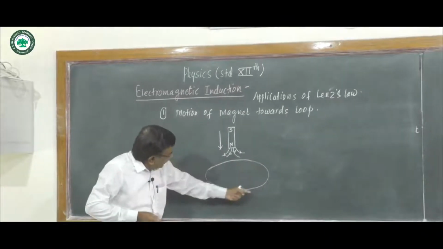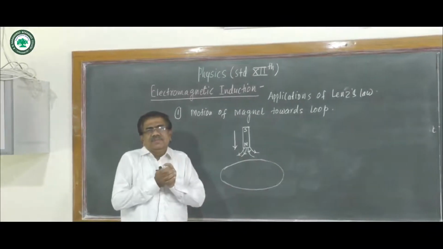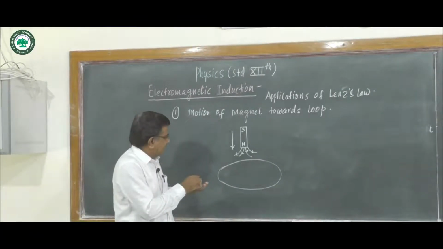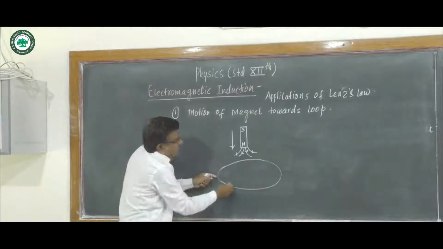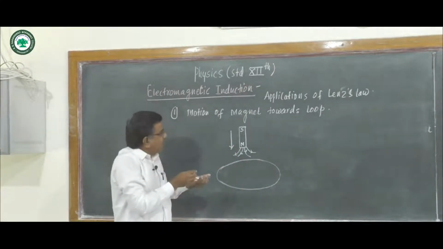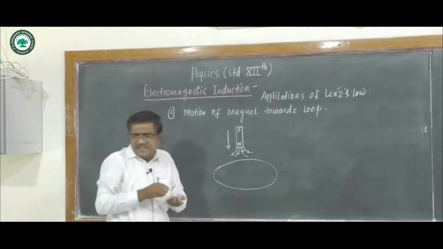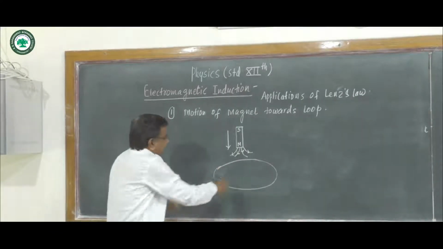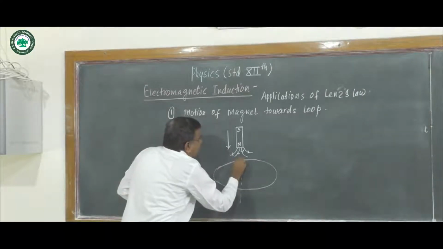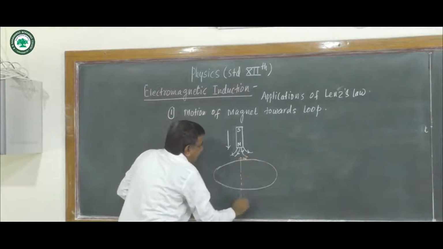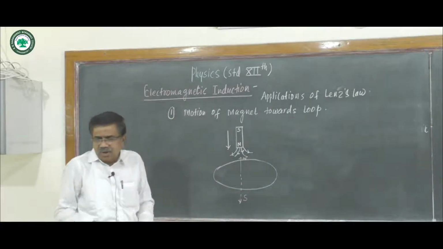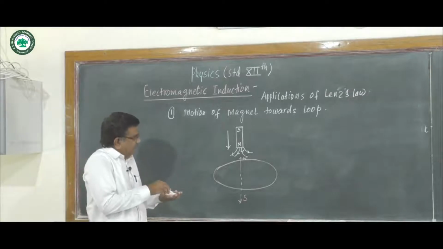Now this loop behaves as a magnetic dipole, with the face which is facing towards the north pole behaving as a north pole. This upper face behaves as the north pole of the dipole, and this face behaves as a south pole.